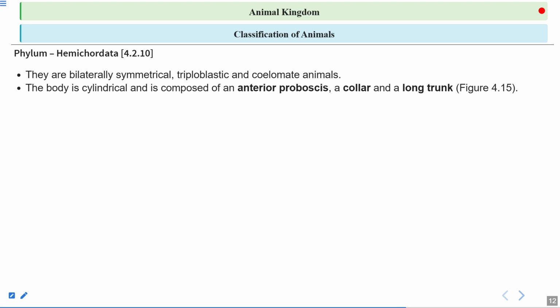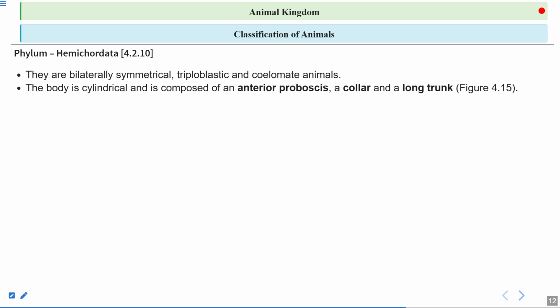The body is cylindrical and is composed of an anterior proboscis, a collar, and a long trunk. So if you see the organism, it is somewhat cylindrical in shape. In the cylindrical shape, what are the different organs we see?